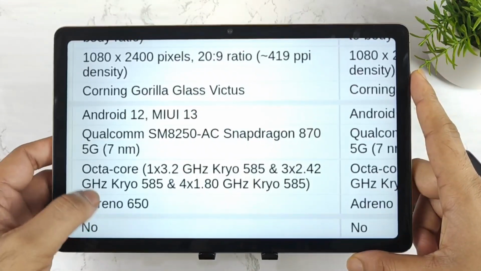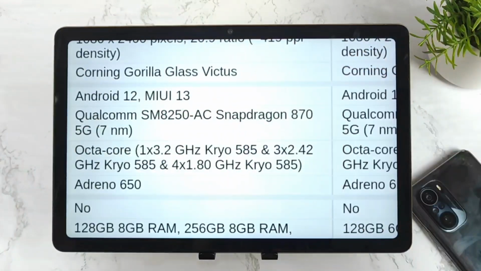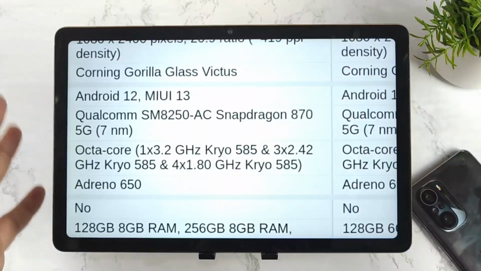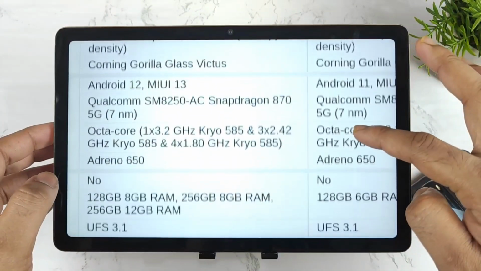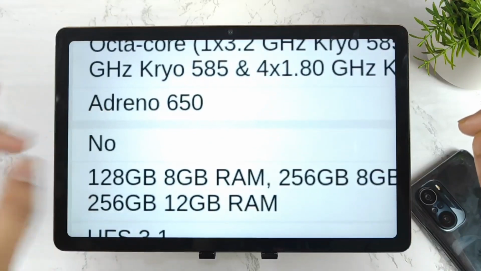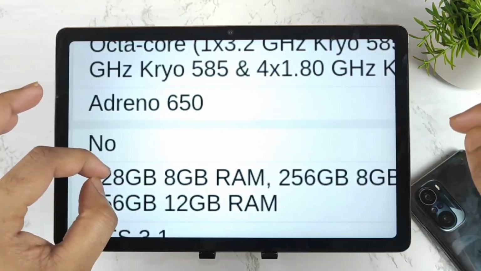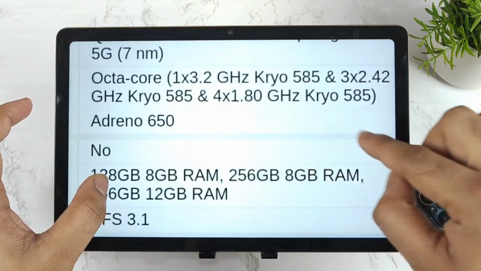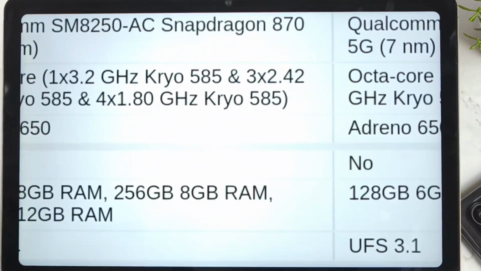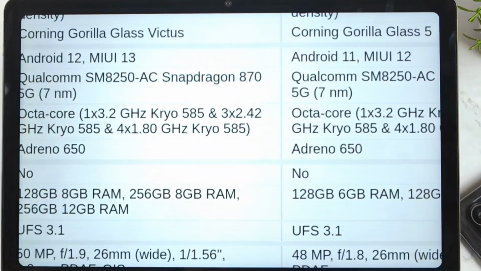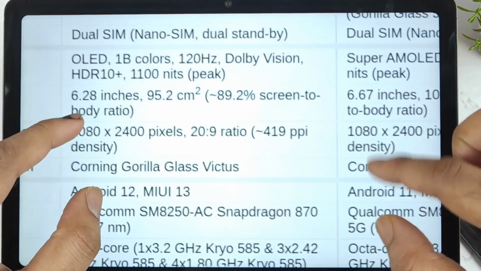First, the processor is pretty much the same, which has got the Snapdragon 870 chipset, and the UFS storage is also the same. So there's no huge difference processor-wise. There's only one difference, which is that the base variant will be starting with the 8GB RAM variant instead of 6GB RAM variant. Apart from that, we didn't notice any differences in the specifications in the processor segment. Next, moving to the display part.